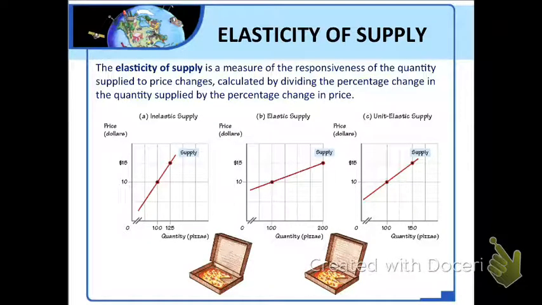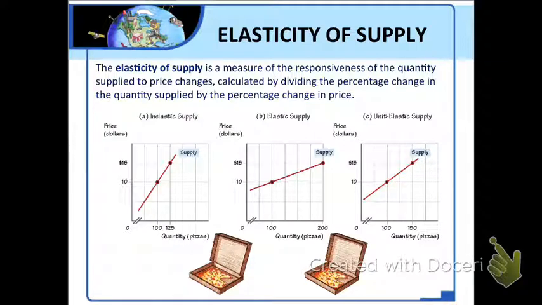Now, just as we saw when we looked at the law of demand, that consumers are sensitive or responsive to a change in price, leading to different elasticities of demand, the same thing can happen to producers. They are also sensitive to or responsive to changes in price. So we know, based on the law of supply, that when the price rises, the quantity supplied also rises, and when the price falls, the quantity supplied also falls.